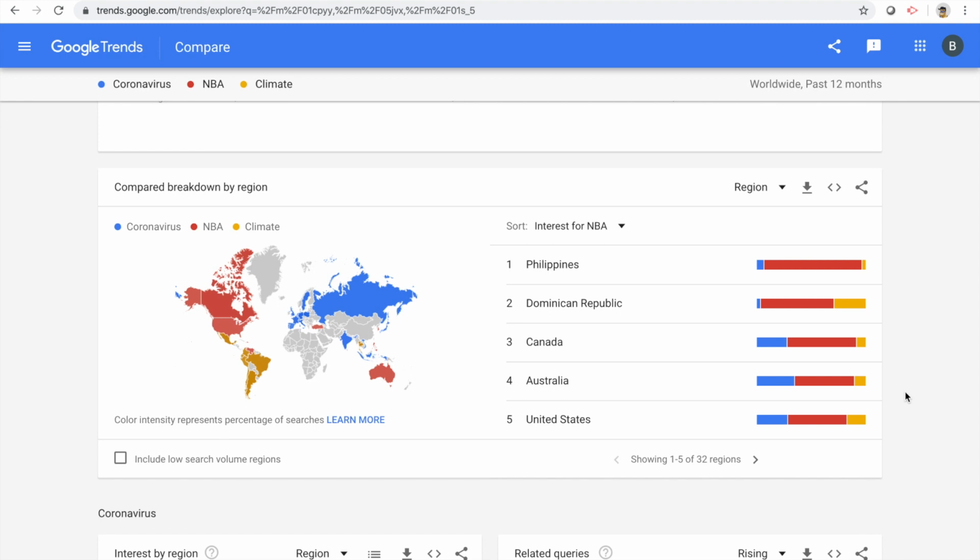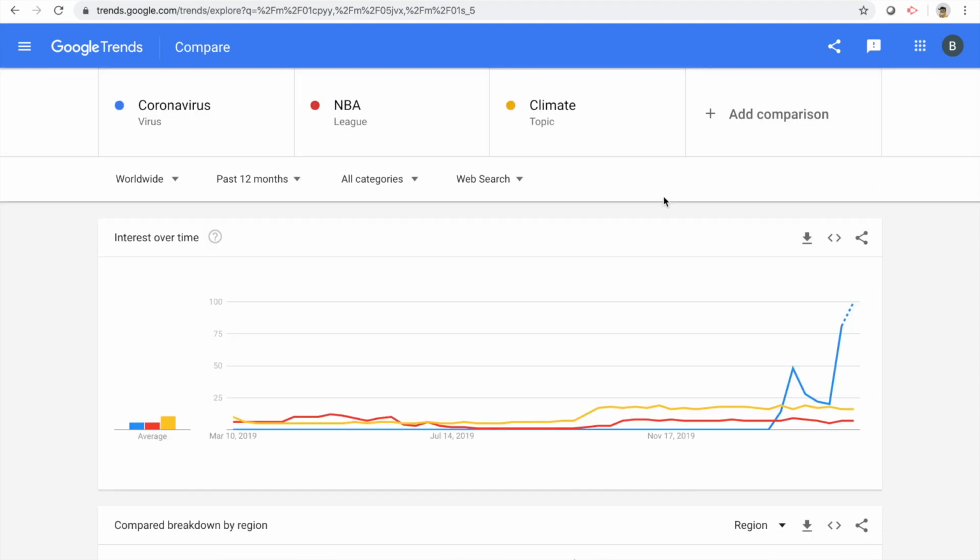Dominican Republic, a little bit more climate, but as a company, this information can be quite important to you, because using Google Trends, we can see what is trending within countries, within regions, within the world, and we can compare different trends within different areas. So it's a really good tool to spot trends and to see how they're developing. Of course, you have to look at the topics fitting your company, but that goes without saying.